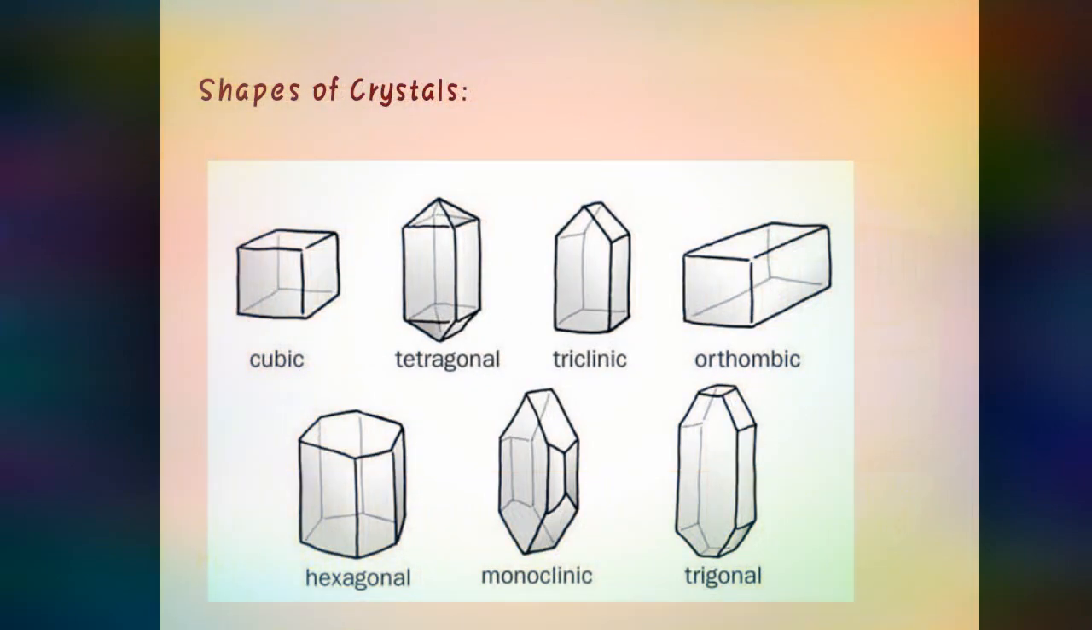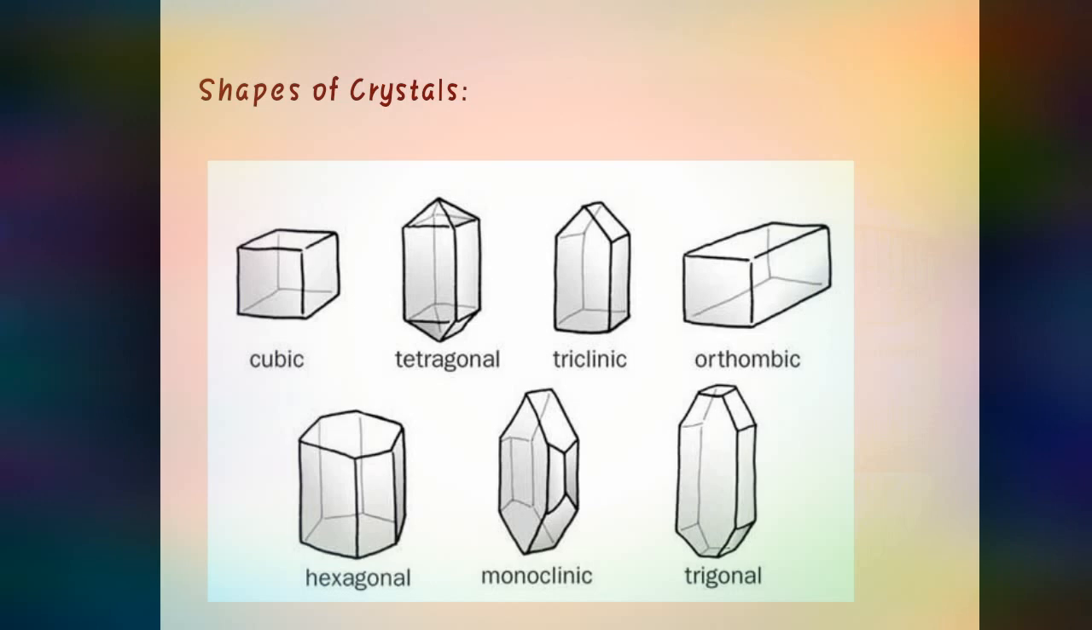Now here are some shapes of crystal which you can see and identify, meeting at a sharp edge having a particular angle. Therefore these are the shapes of crystal. You can go through it: cubic, tetragonal, triclinic, orthorhombic, hexagonal, monoclinic, trigonal.